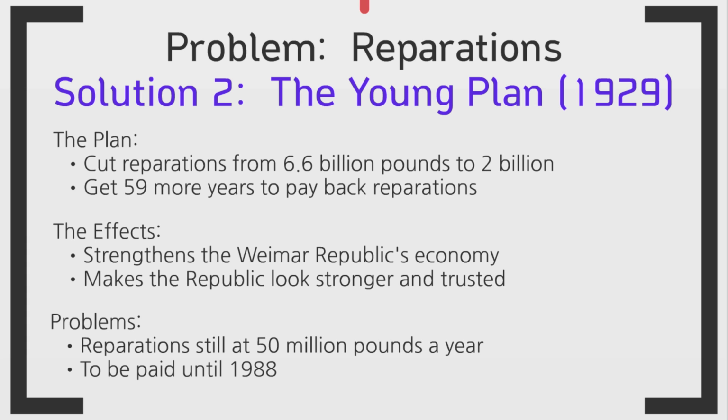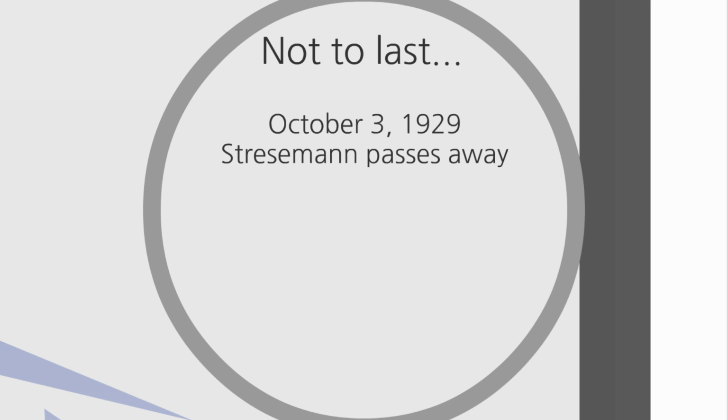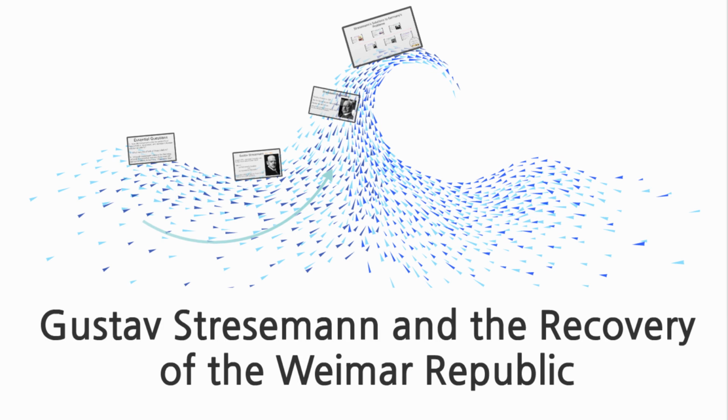However, the Weimar Republic finally looked like it was on the path to recovery. However, unfortunately, these positives were not to last. On October 3, 1929, Stresemann passed away from a heart attack, and then on October 29, 1929, the Wall Street crash plunged the whole world into economic chaos, with the start of the Great Depression. We will be returning to the Wall Street crash in the future. And that is basically Gustav Stresemann and the recovery of the Weimar Republic.